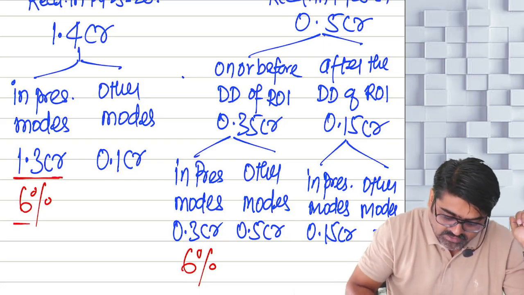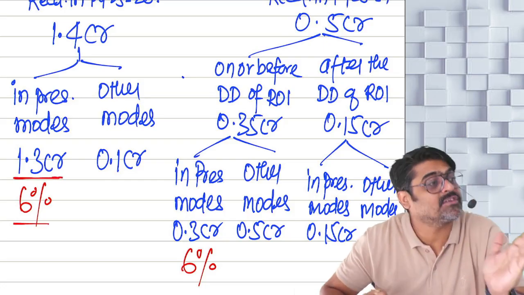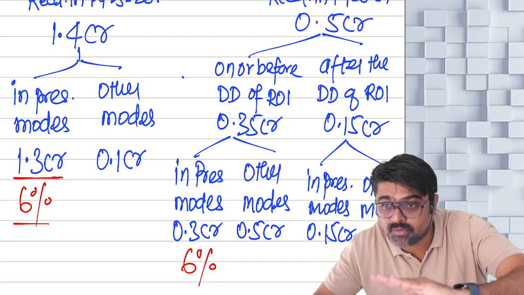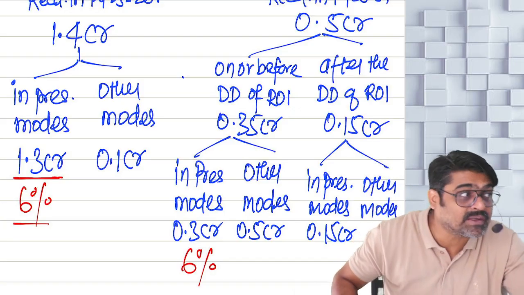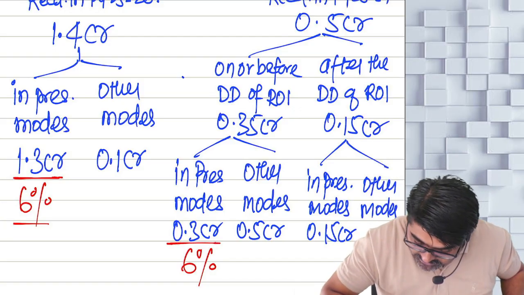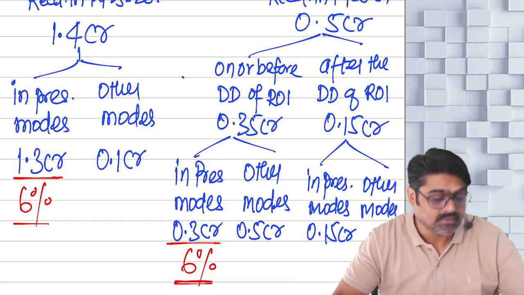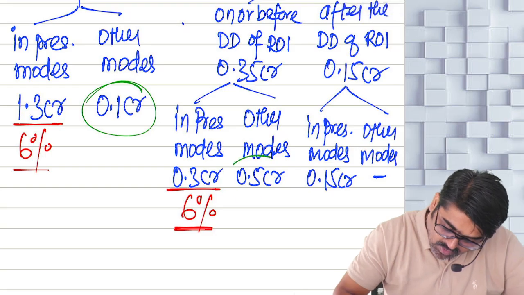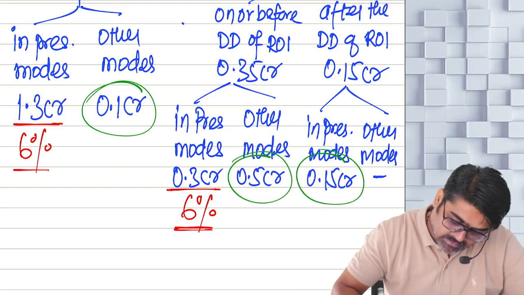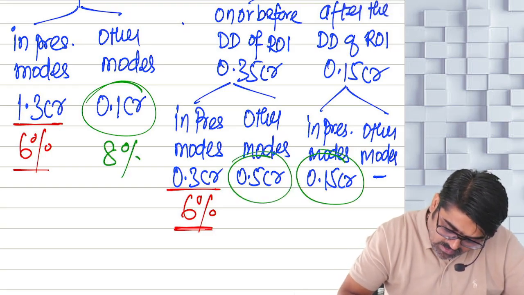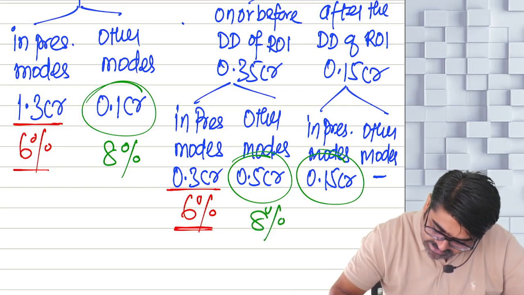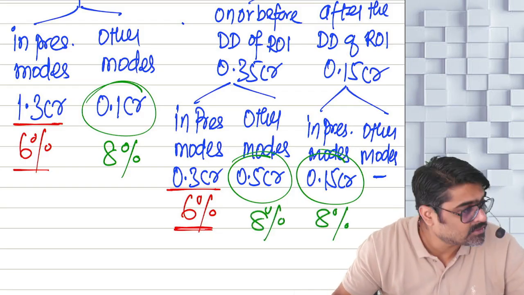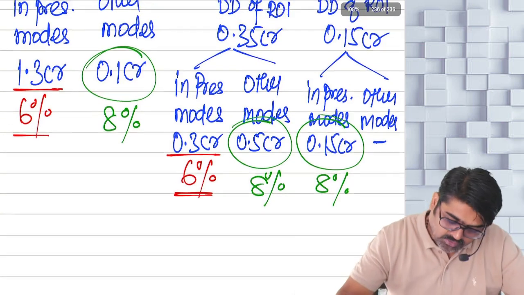1.3 CR. On that apply. How much is received on or before the due date of filing ROI by way of prescribed modes? 0.3 CR. On that apply. And on all the other amounts, you have to apply how much? 8%. Will you remember this? Sure, sir.